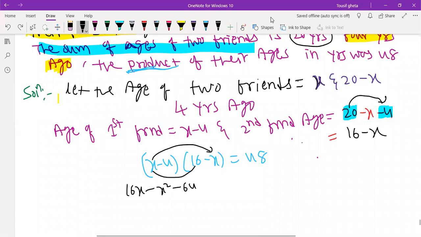See here, x into 16 will get 16x. Very good, some students got it. So x into 16, I got 16x. x into minus x, I got minus x square. 4 into 16 will get 64. Minus 4 into minus x will get plus 4x. Is equal to 48.